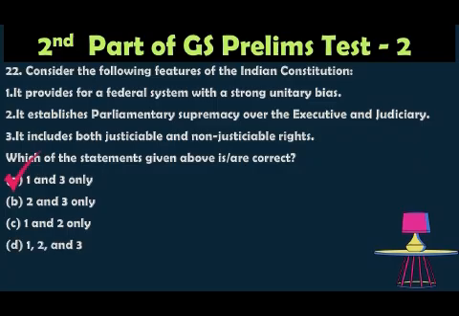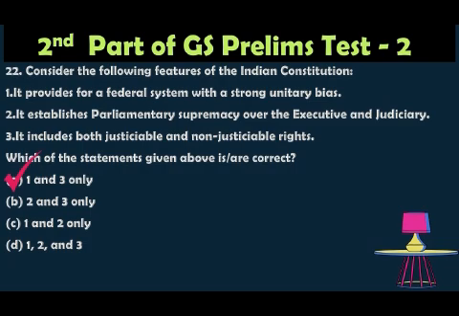The correct answer is 1 and 3 only, because India has a federal system but with a strong unitary bias. That is, the center has more power than the states. So hence the statement 1 is correct. But it is the supremacy of the Constitution that is ensured, not parliamentary supremacy over the judiciary, which has the power of judicial review. Hence the statement 2 is incorrect. We have the judicial review, judicial activism, judicial overreach, so that it provides the judicial supremacy. So option 2 is also incorrect.